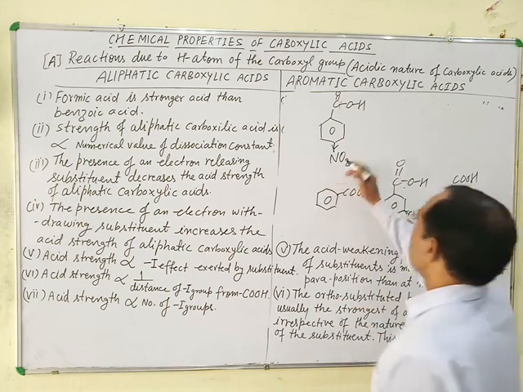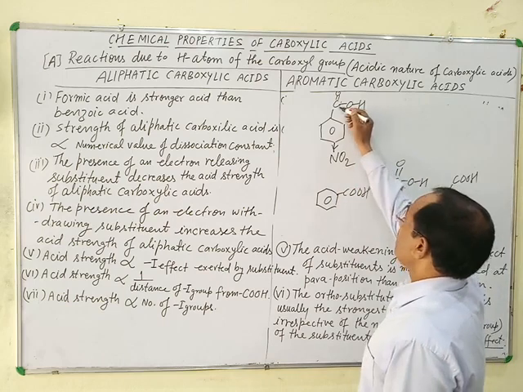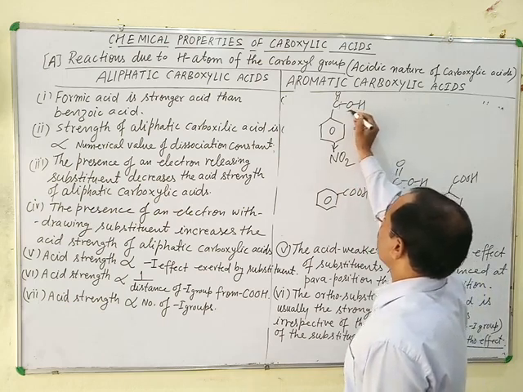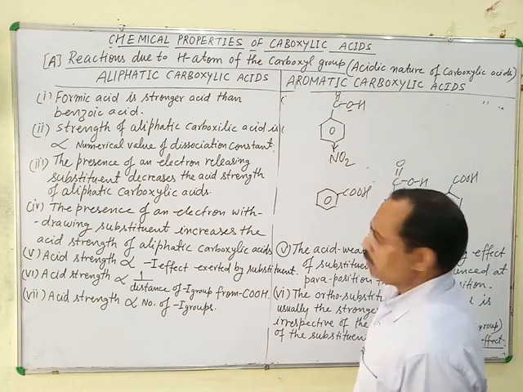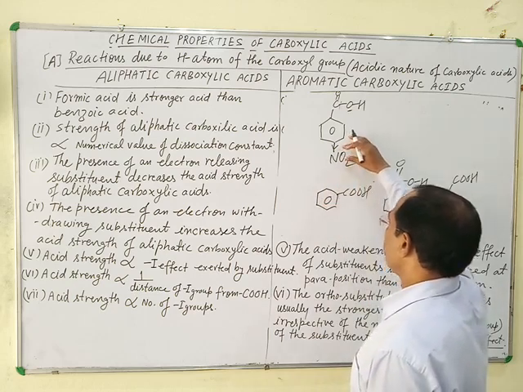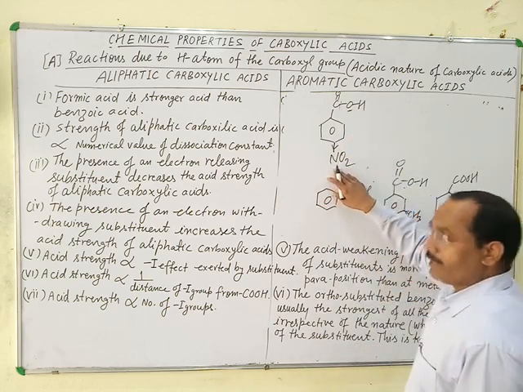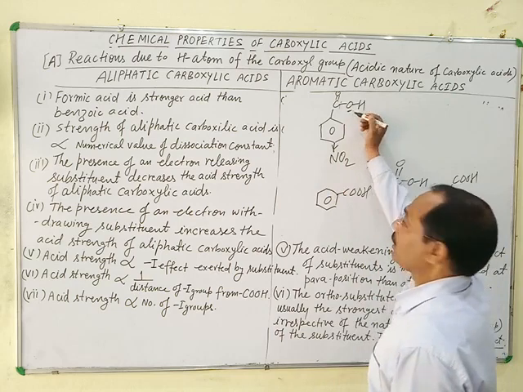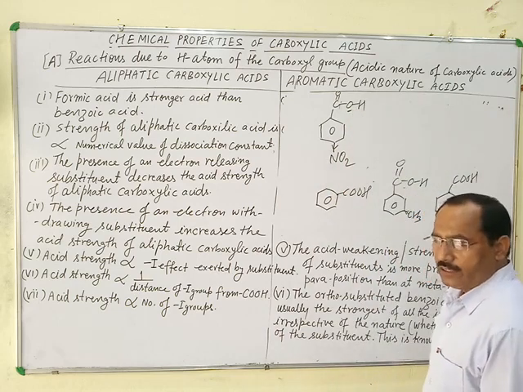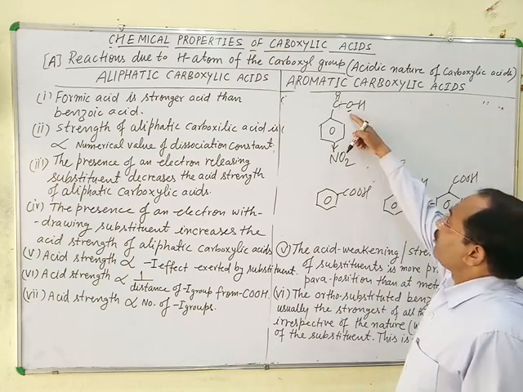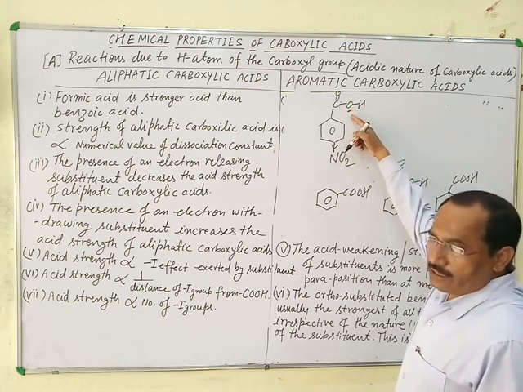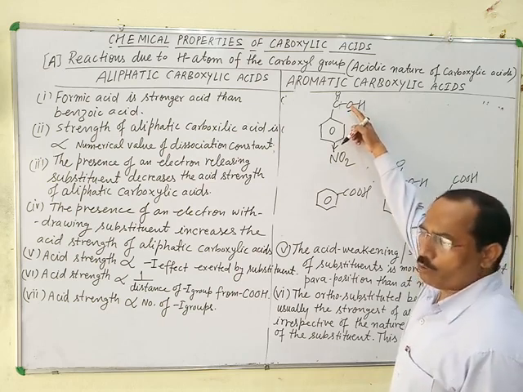As a result, electron density on this oxygen also decreases due to electron withdrawing effect of NO2 group. Electron density on this oxygen also decreases. As the electron density on this oxygen decreases, its electronegativity value increases.